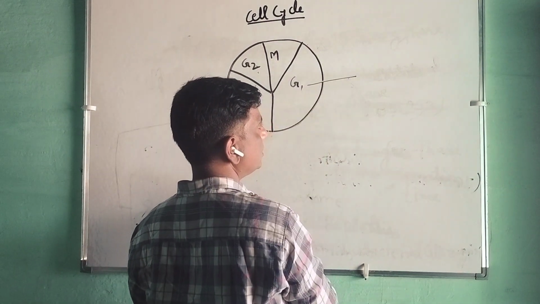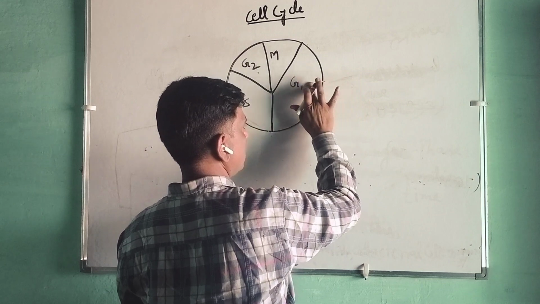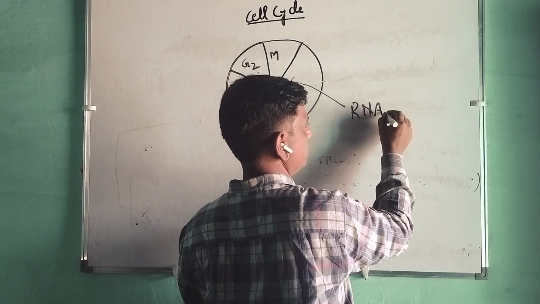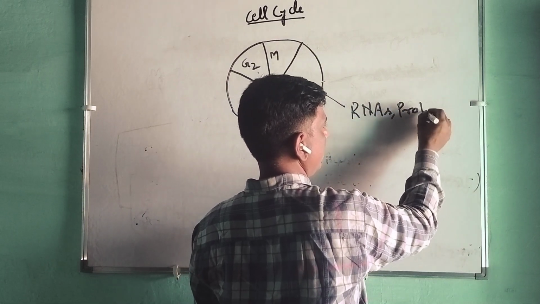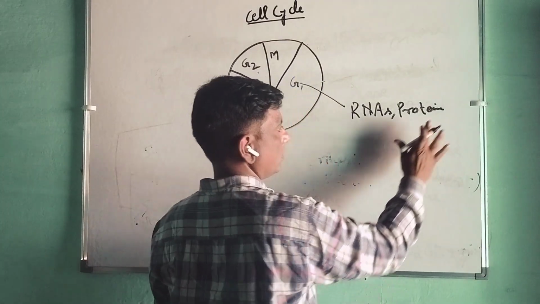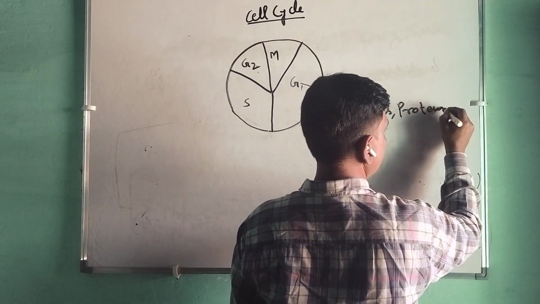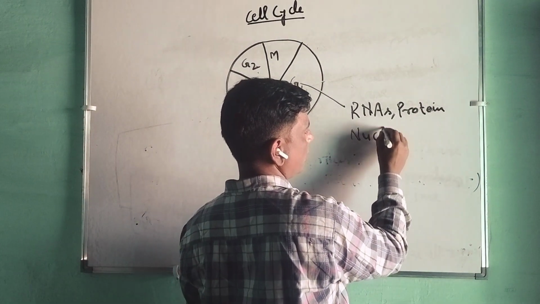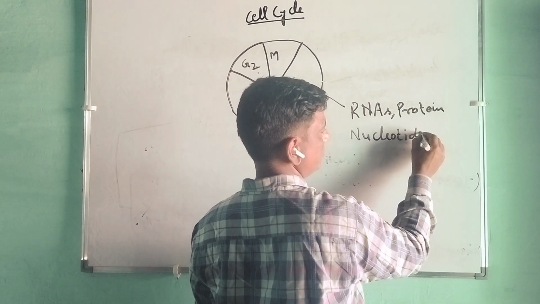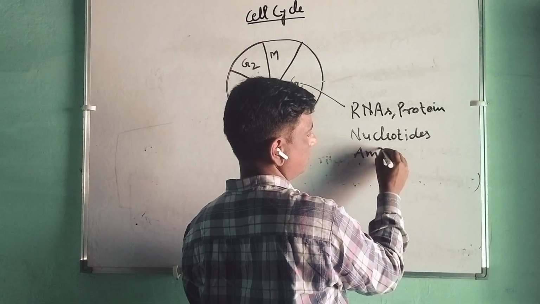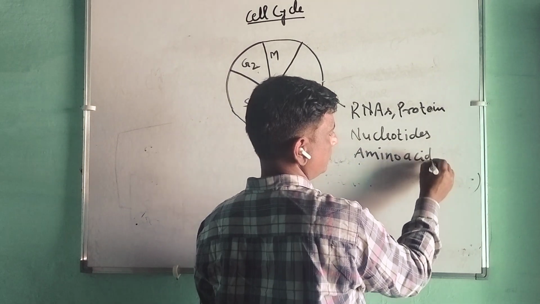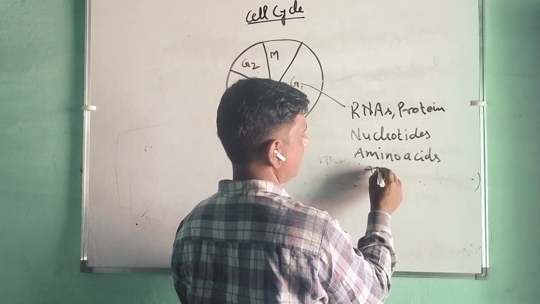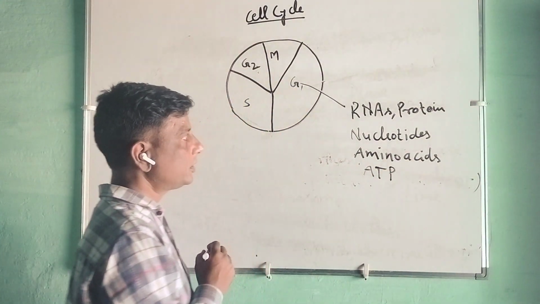See what will happen in G1. RNA, protein, nucleotides, amino acids, ATP will increase.